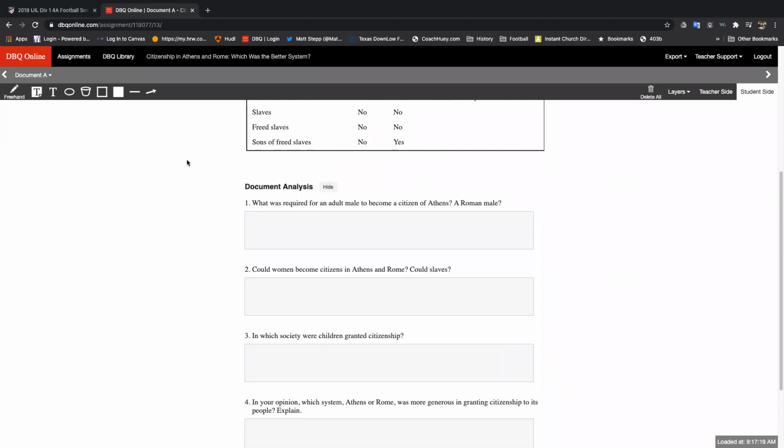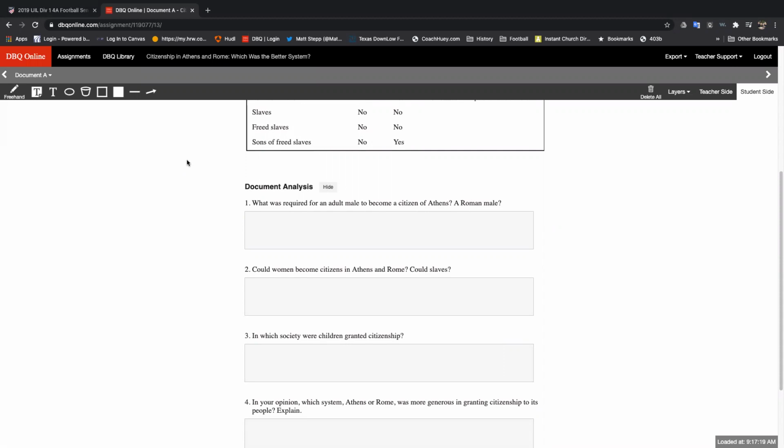Okay. The first one says, what was required for an adult male to become a citizen in Athens? A Roman male. So there's 2 answers to that one. Number 2, could women become citizens in Athens and Rome? And could slaves? Number 3, in which society were children granted citizenship? If I'm you, that's the one I'm already picking right now is number 3.